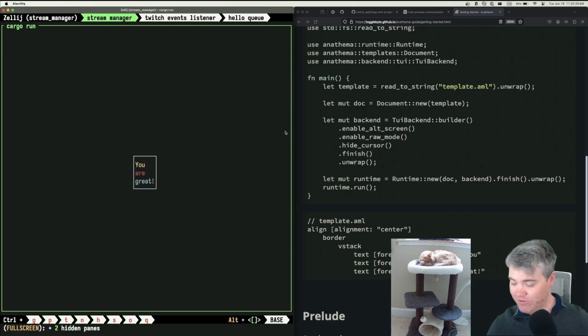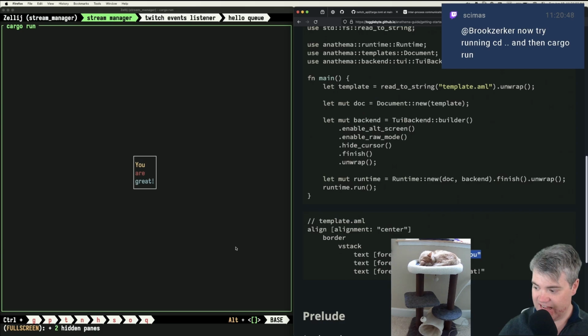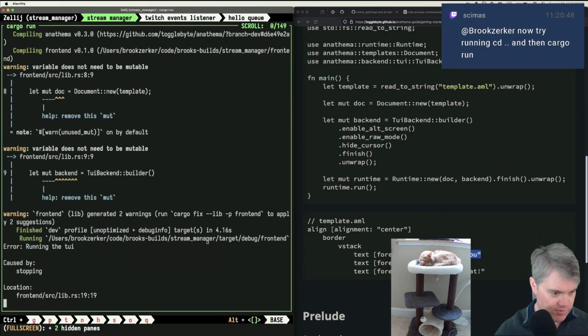Nice. Okay, well, this is pretty cool. Here's this, and this is what we see. So you are great. We've aligned centered, and then we have this stack. Now, my guess is that I can set these to be variables that I import and use from the doc, right? So I can throw into the doc. Now try running cd into our run. Yeah, it shouldn't be a problem, right?